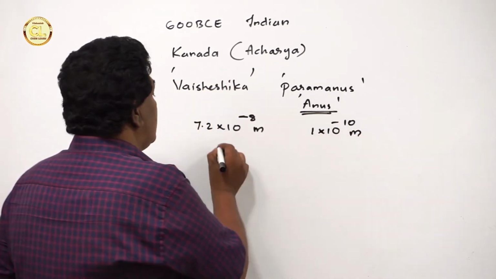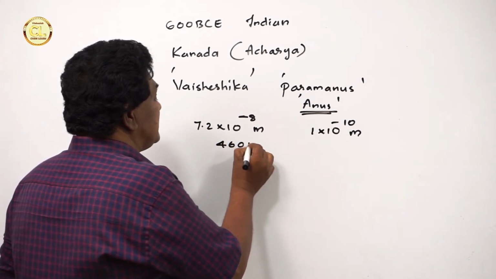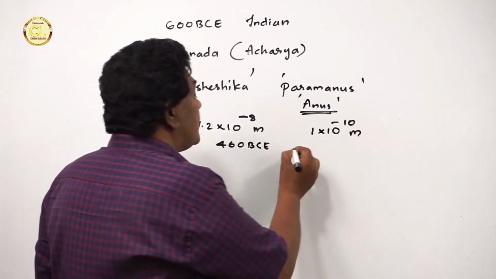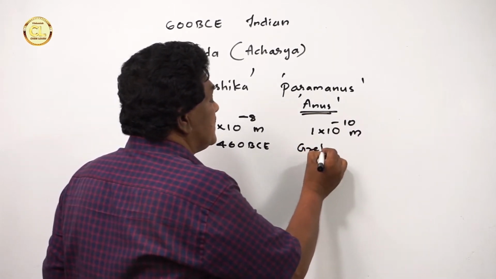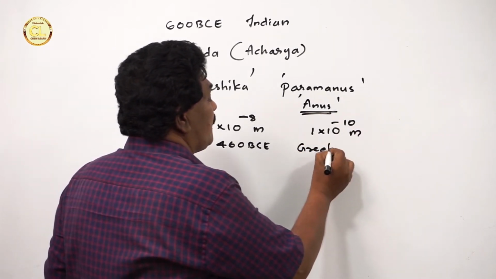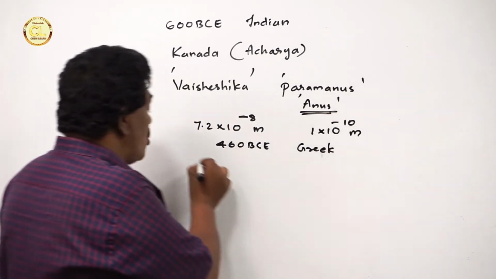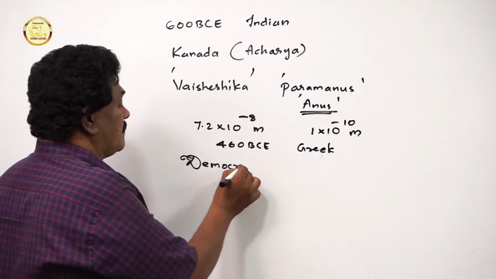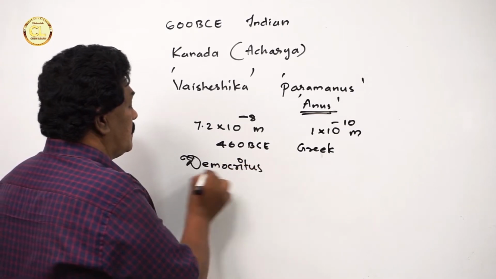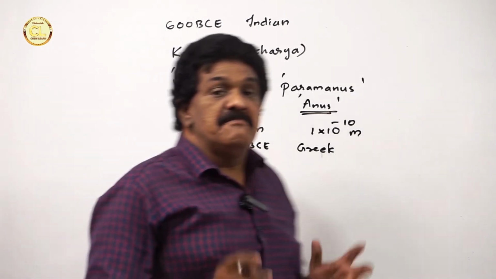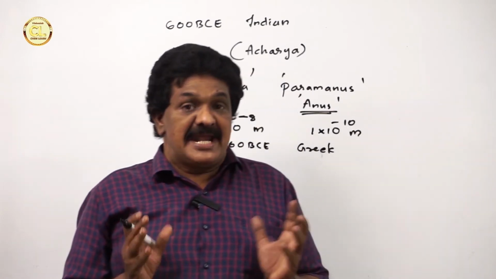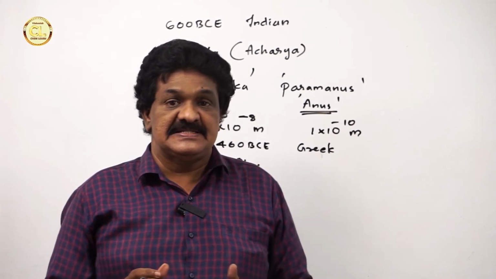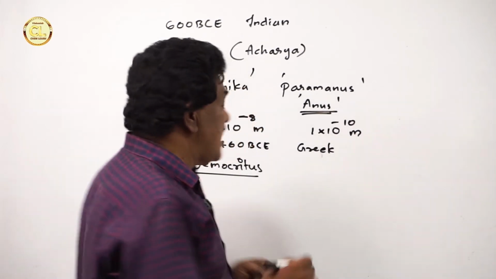After this, during 460 BCE, the Greek philosopher Democritus suggested that matter in the world is made up of unsplittable or indivisible particles that are called atomos.